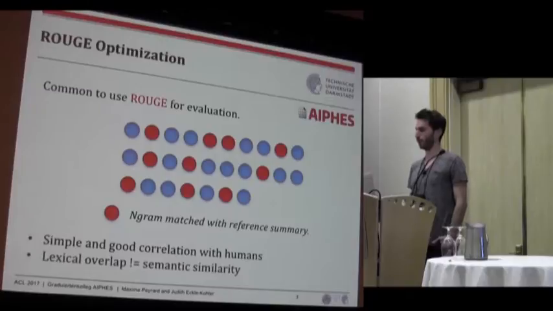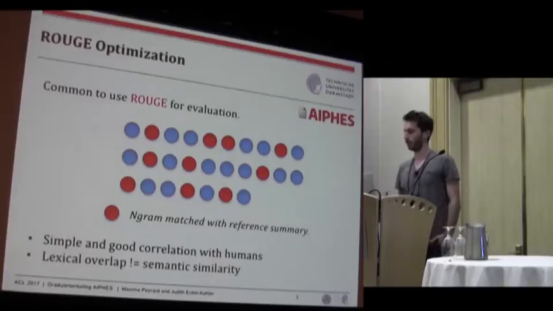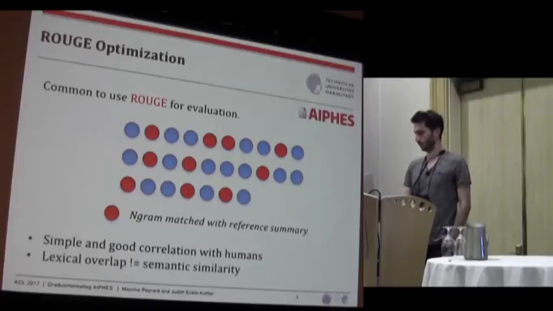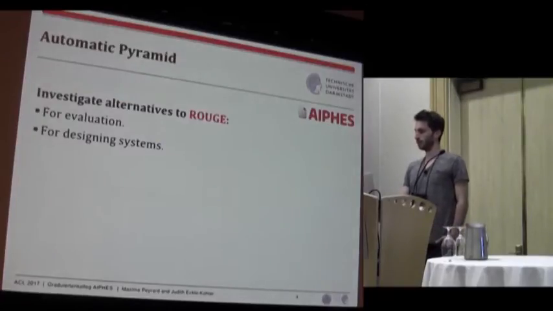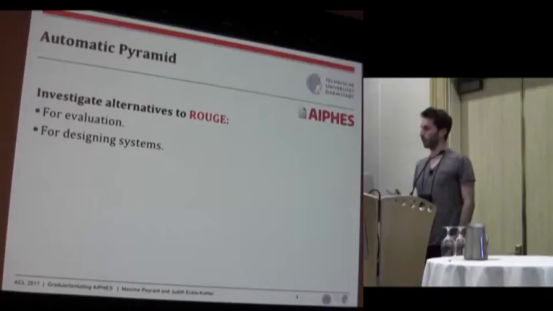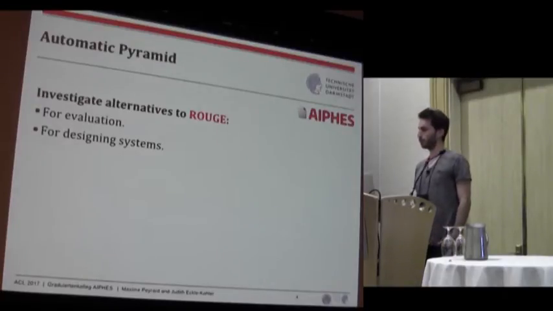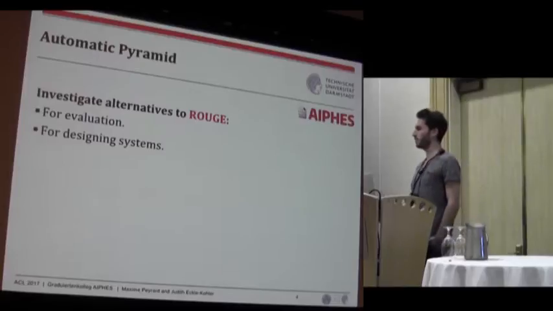The one that we are particularly interested in in this work is the fact that lexical overlap does not necessarily mean semantic similarity. So there can be some lexical overlap without having the same meaning, and we can also express the same meaning without lexical overlap. So in this work, we would like to investigate alternative metrics to Rouge, both for the evaluation and also when we design the system.